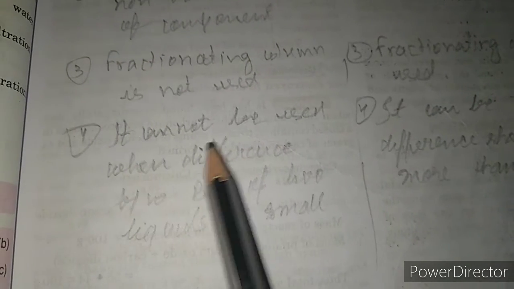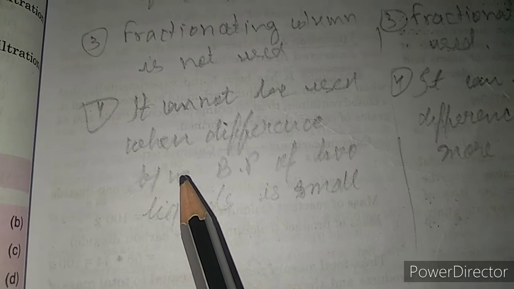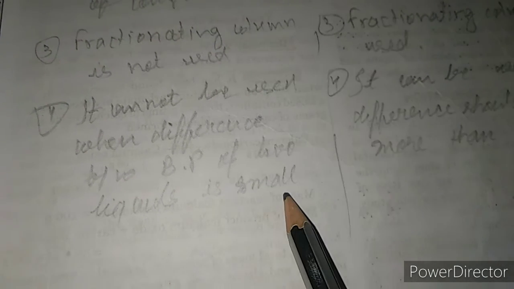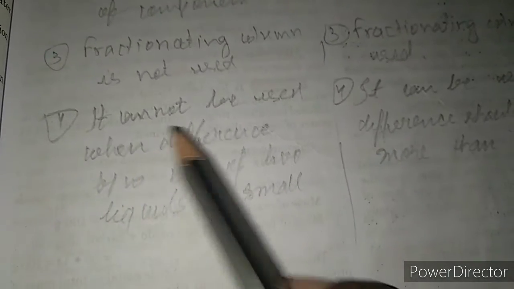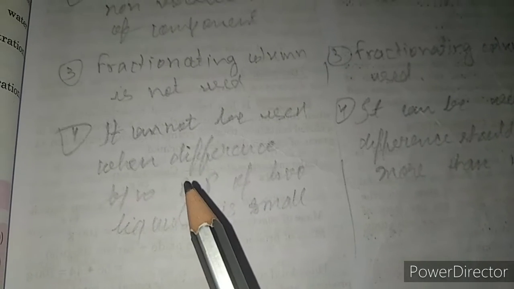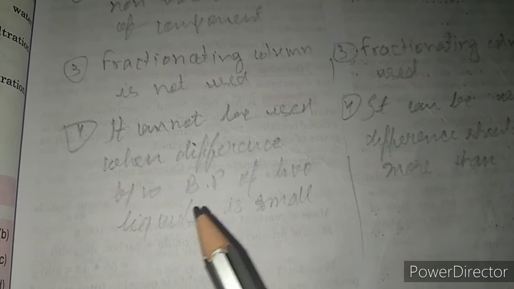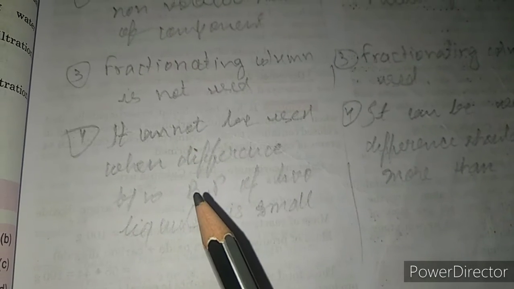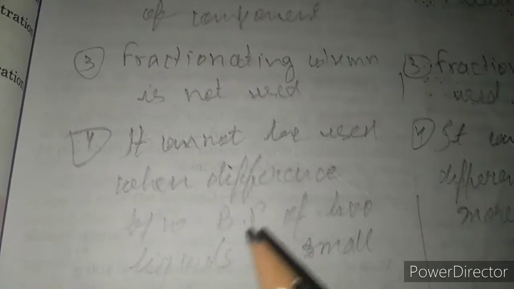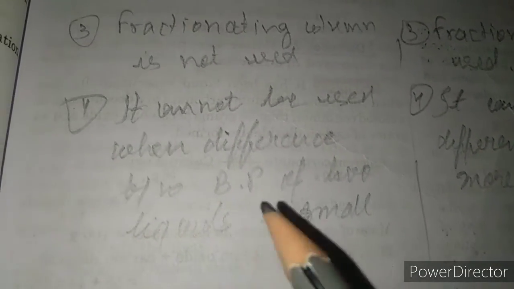Now, simple distillation cannot be used when the difference between the boiling points of two liquids is small, right? If you take liquids that you want to separate in which the difference between their boiling points is very small, then you cannot separate them by simple distillation. It should be very large.